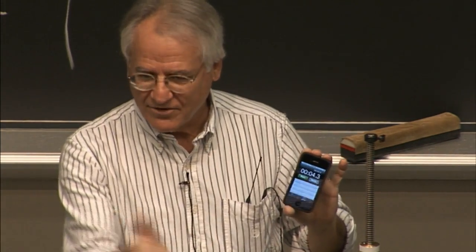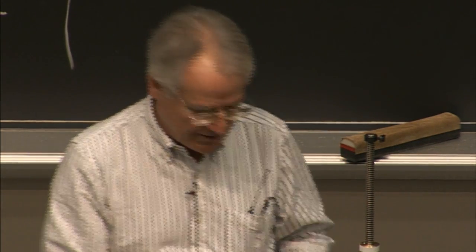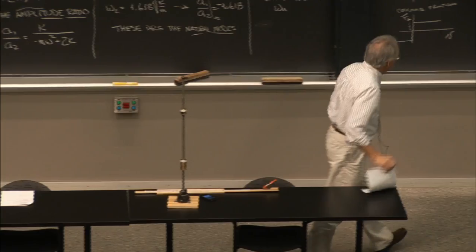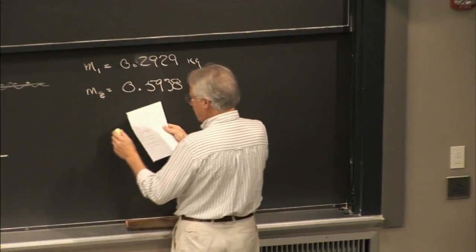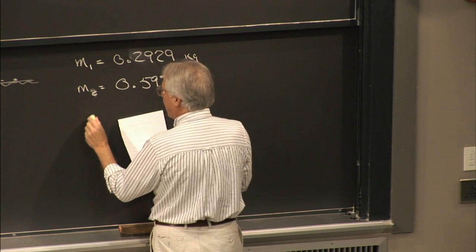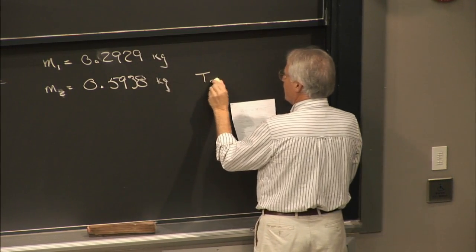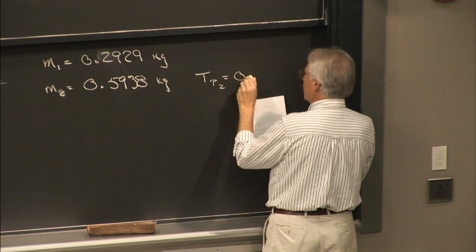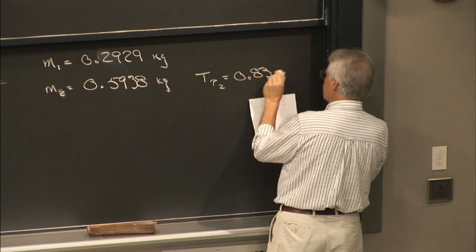Count to 10. Remember, like Vandiver told you, skip one, then 1, 2, 3, count to 10, stop. Excellent. Well, I did that, and right here, TP, the period of 10 of them, then I divide to get 1, is 0.83 seconds.